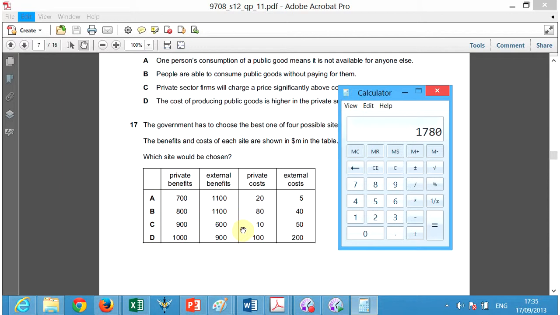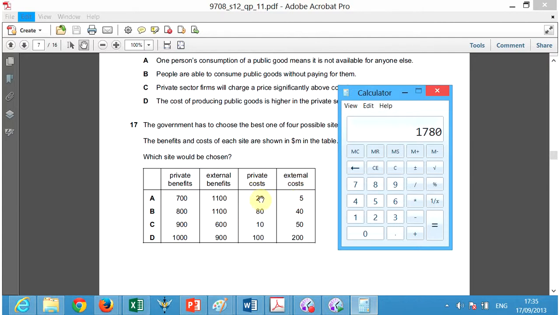And if you go through each one of these, just add the costs and subtract them from the benefits, and you'll get the net benefit. And you'll see that B is the greatest of each one of these. So that is the answer. This first one, I added up the cost, 5 plus 20, 25.